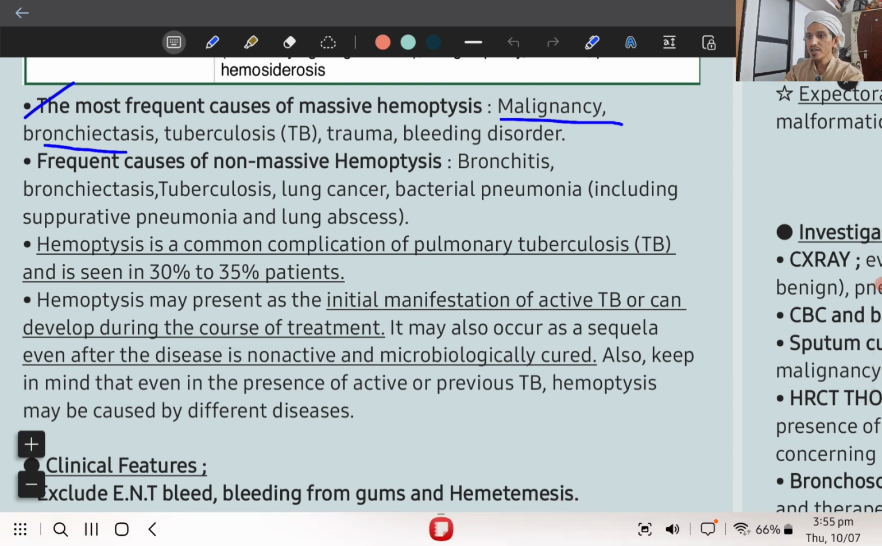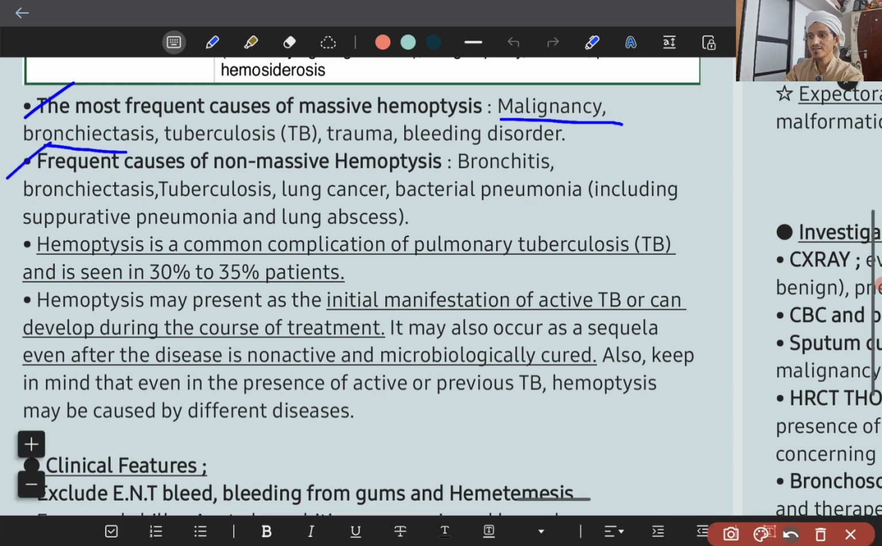Now, the frequent causes of non-massive hemoptysis are similar, just include acute bronchitis. Acute bronchitis is the most common cause of non-massive hemoptysis, followed by bronchiectasis, tuberculosis, lung carcinoma, and pneumonia. That is non-massive hemoptysis.